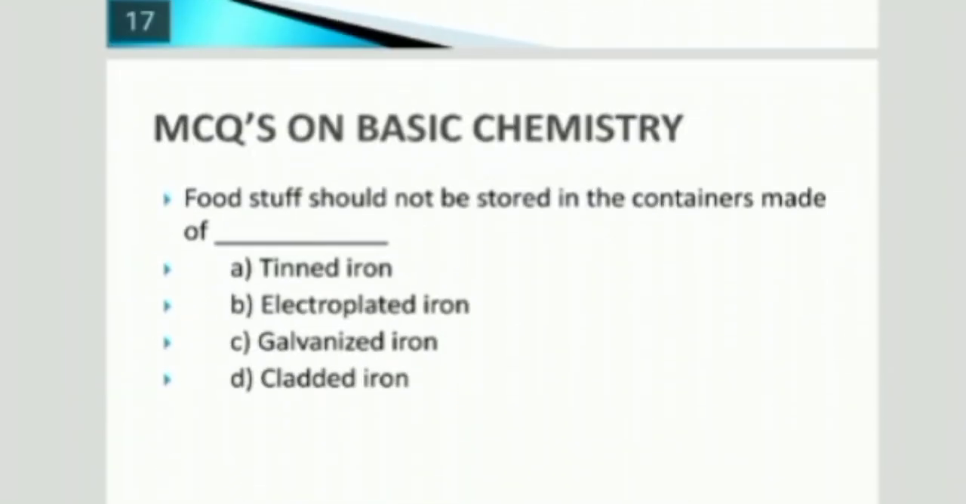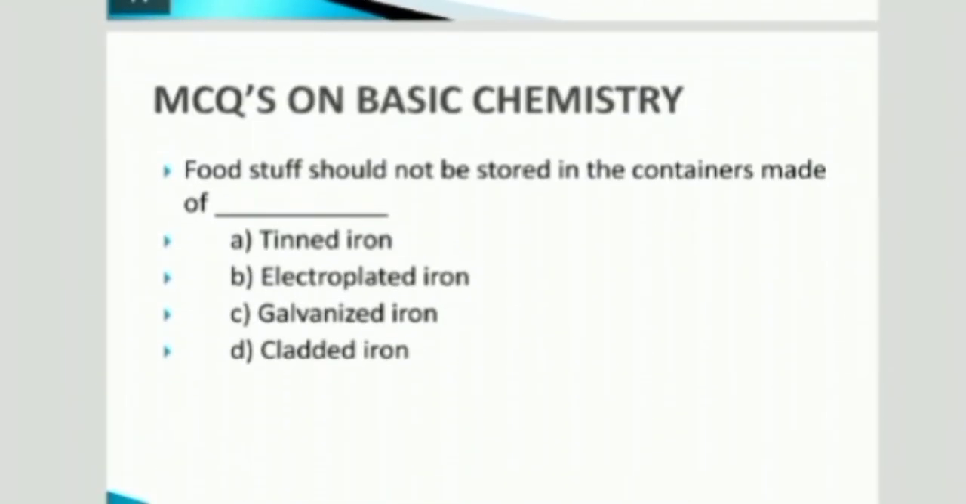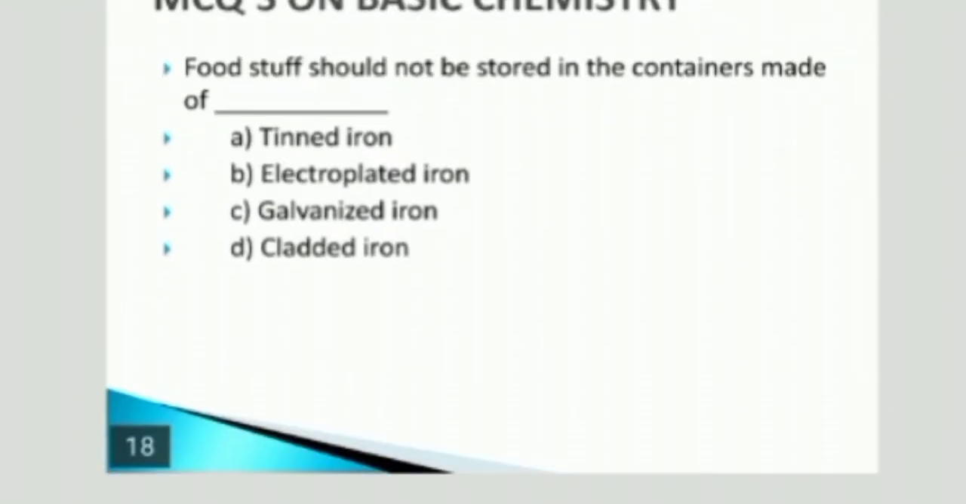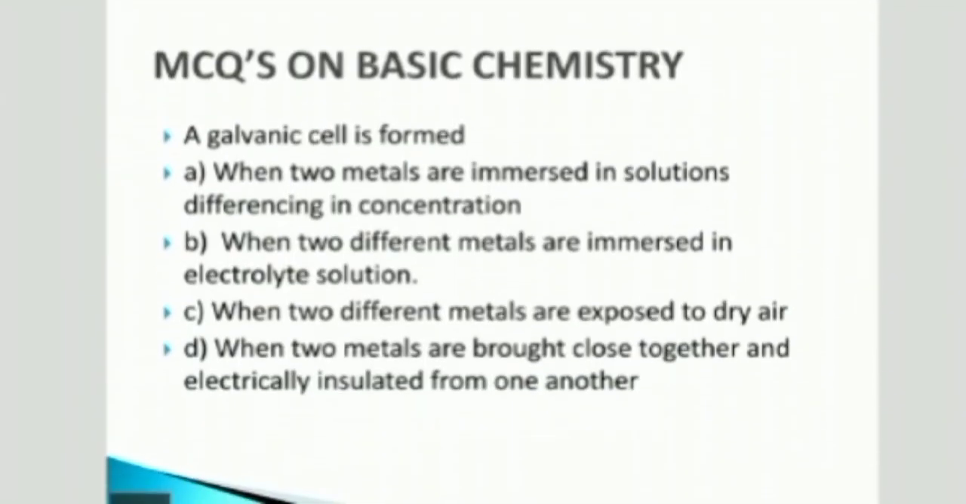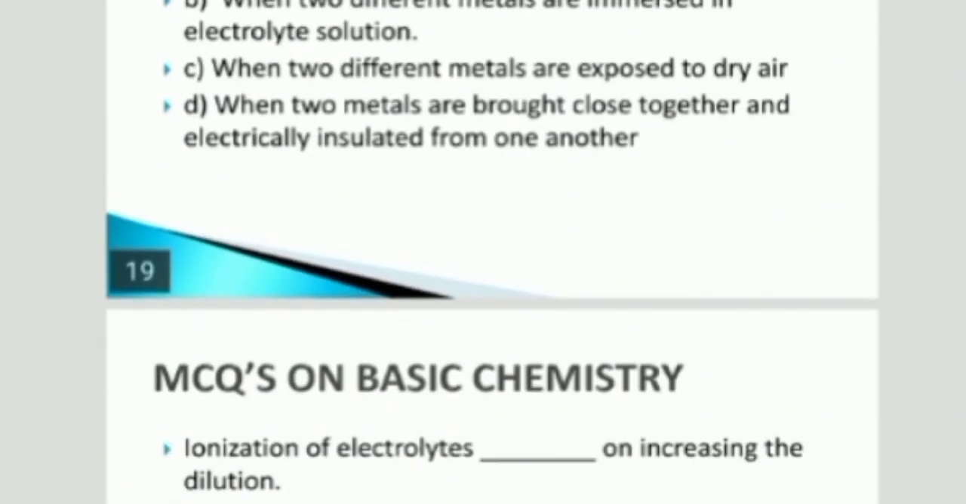Next, foodstuff should not be stored in a container made up of. Answer is galvanized iron. Okay. Next, a galvanic cell is formed. How is a galvanic cell formed? Answer is B. When two different metals are immersed in an electrolyte solution, then a galvanic cell is formed.